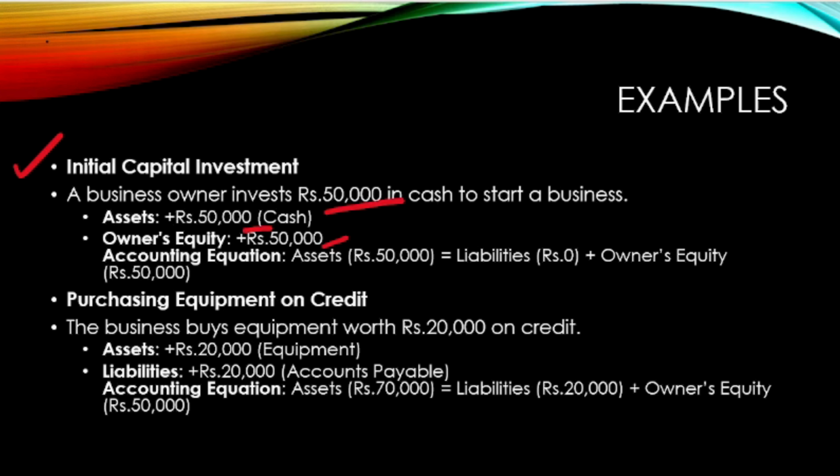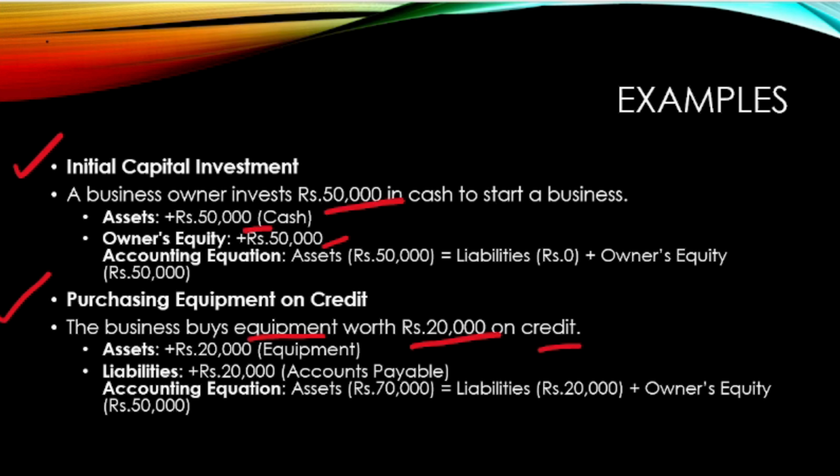The second example that we are having is purchasing equipment on credit. Here the business buys equipment worth rupees 20,000 on credit. So we are having an asset, that is equipment of 20,000, and we are having a liability created of 20,000 because I am purchasing the item on credit, right?